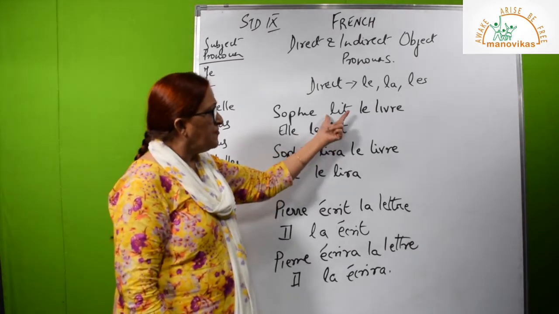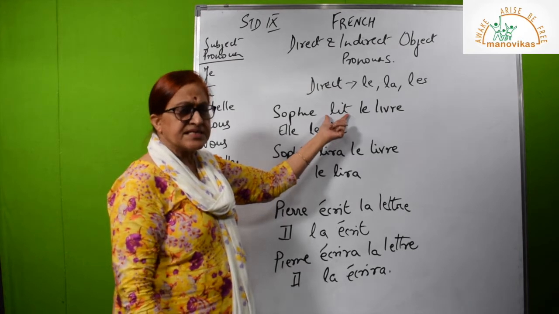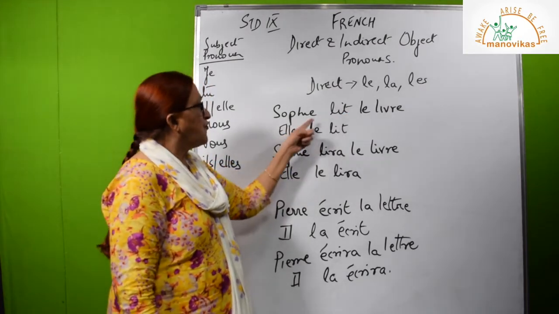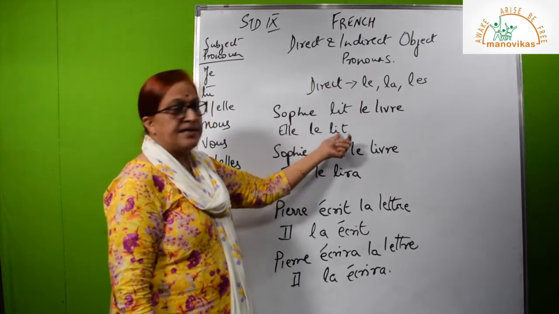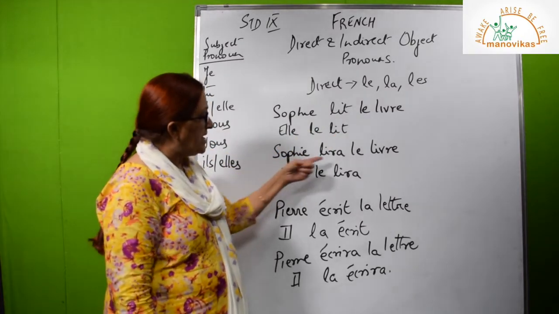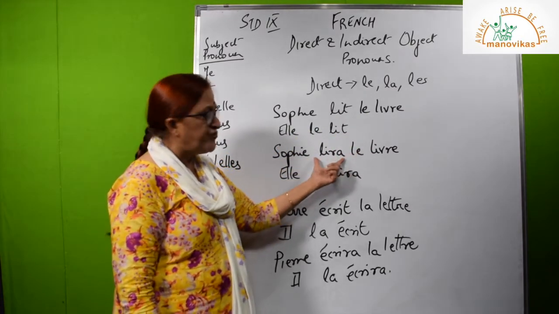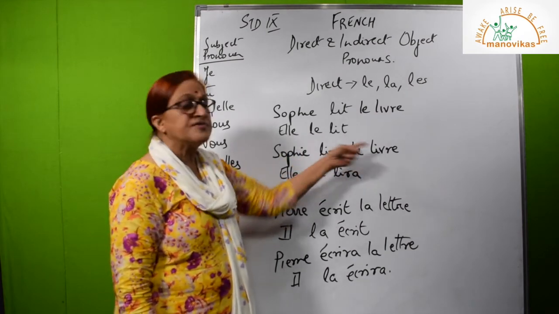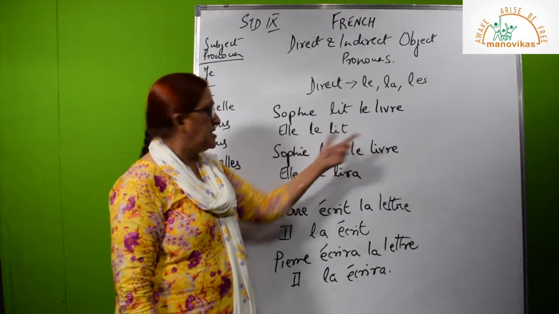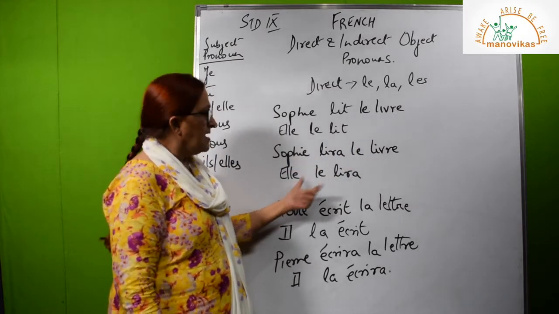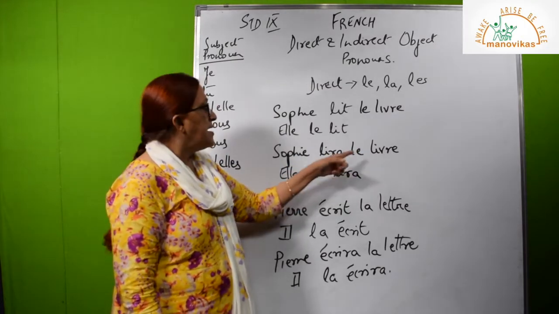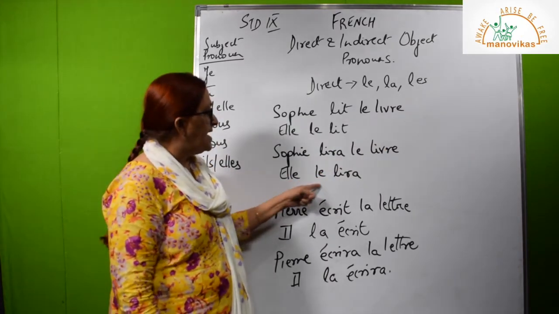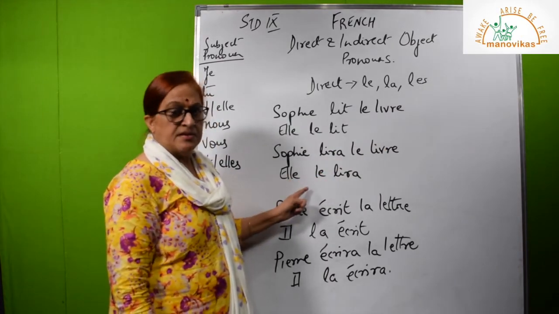Now here the verb is in present tense. It's a simple verb, simple tense, not composite tense. Sophie lit le livre, elle le lit. Similarly, Sophie lira le livre, I am dealing with future tense. Again a simple tense. Sophie lira le livre, Sophie will read the book. Sophie becomes elle, lira remains lira, and le livre becomes le, it comes before the verb. So elle le lira, she will read it. So have you understood?